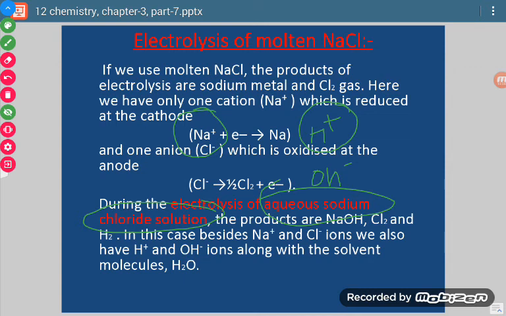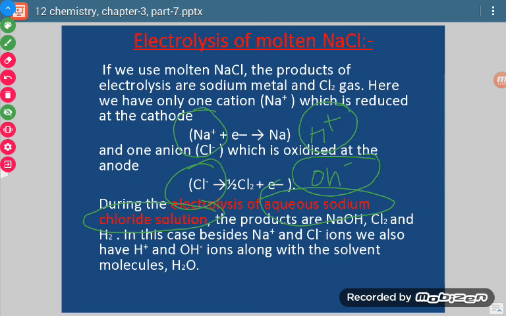Similarly, when there are two ions available for oxidation, then that particular ion will undergo oxidation for which oxidation potential value is high. Okay. So in this case, when there are Na positive and H positive ions, then we have to see the electrochemical series. Now see what we have to compare. We have to compare their reduction potential values.